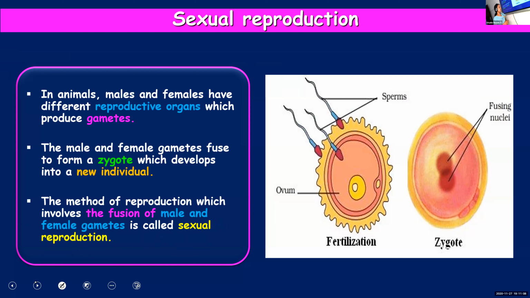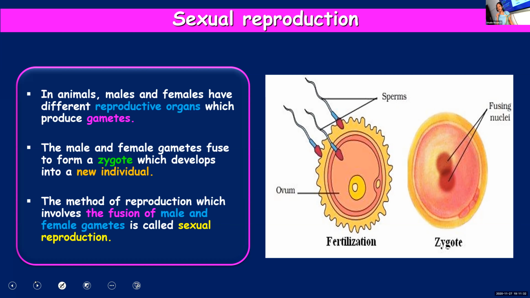Clear? So what is fertilization? The fusion of male and female gametes to form a zygote. If it is asked, what is fertilization? It's a fusion of male and female gametes to form a zygote. What is sexual reproduction?